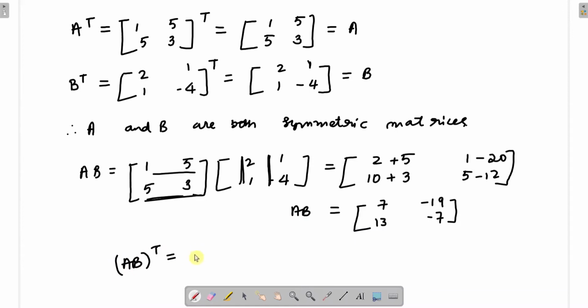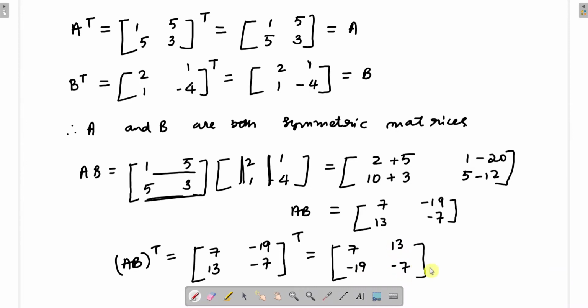AB transpose will be equal to 7 -19 13 -7 transpose. So this will be equal to, first row will change to first column 7 and -19, second row will change to second column, so 13 and -7. So you can see it is not equal to AB. If we take AB transpose we get 7 13 -19 -7, which is not equal to this matrix AB. This is 7 -19 13 -7.